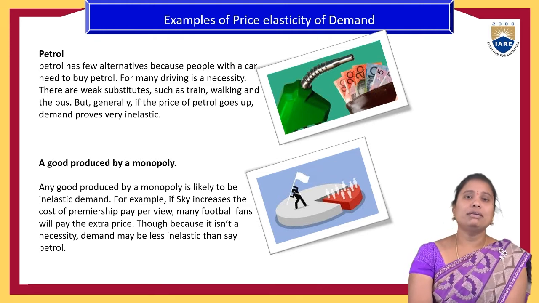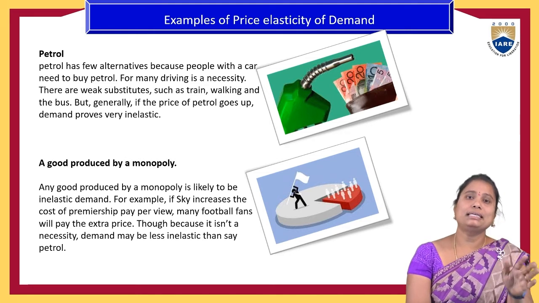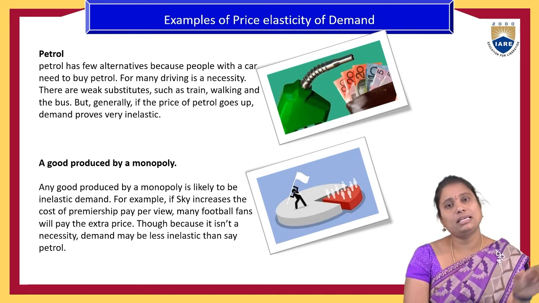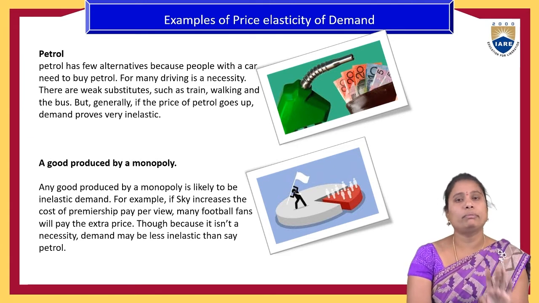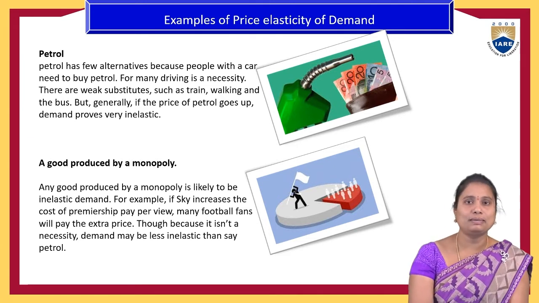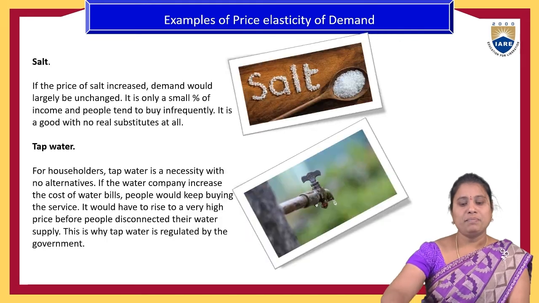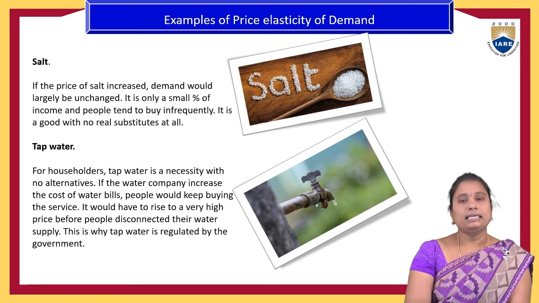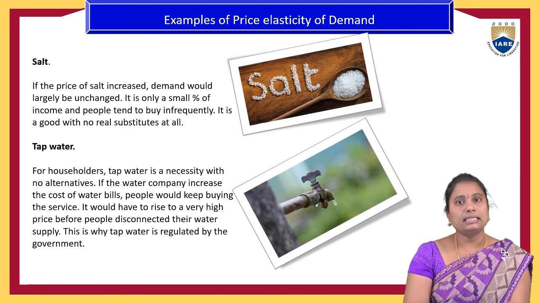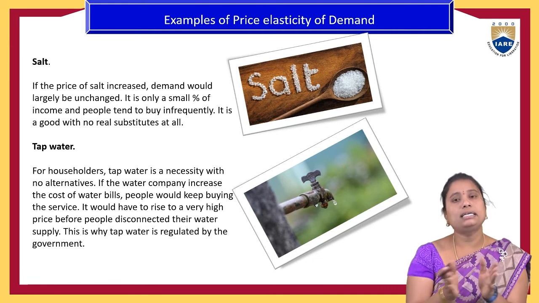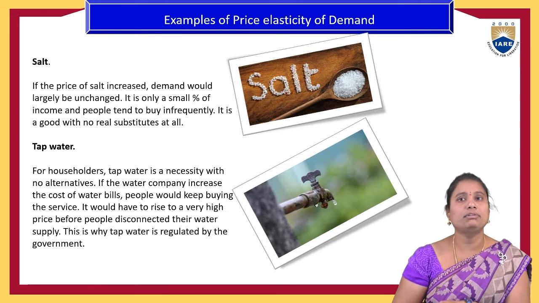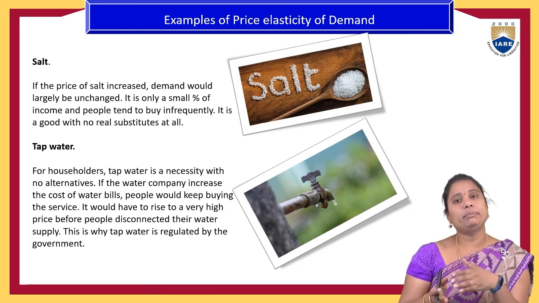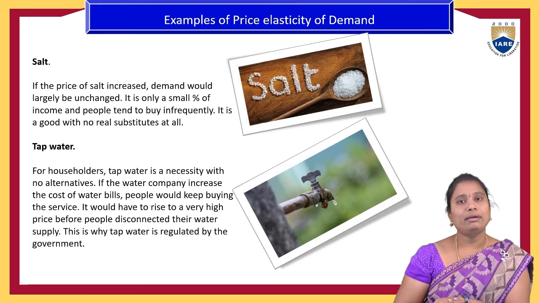At that time also, even if the price of the commodity increases, people will purchase the same quantity of the product because only one product is available and no other competitors exist. In the same way, salt. In the case of salt, there are no alternatives and it has multiple purposes. So again, people will buy the same quantity based on their income.